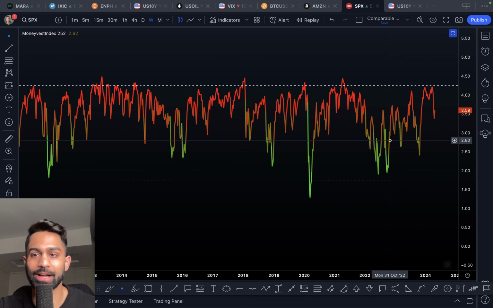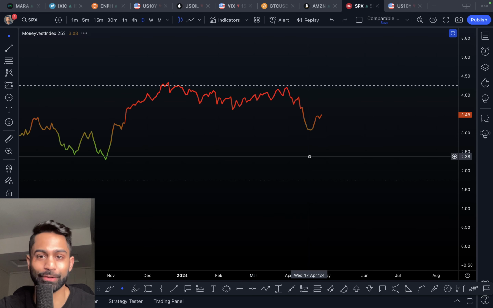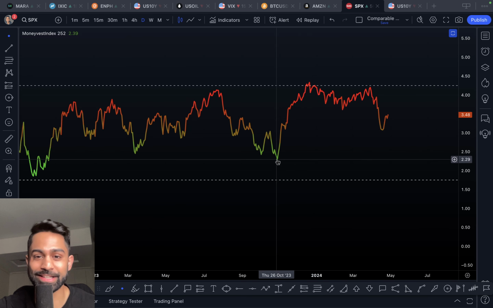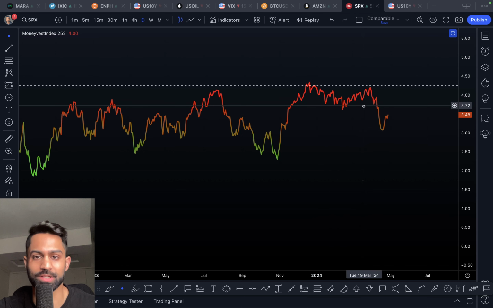So again, if I come over to the daily chart, you can see that a little bit more clearly. You can see that it came down to 2.27 here back in October of 23. And it only really stayed there for a few days to a few weeks, and then it bounced back up. And you can see how many days it spent in and around 3.75 to as much as 4.